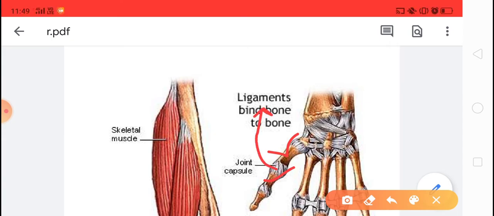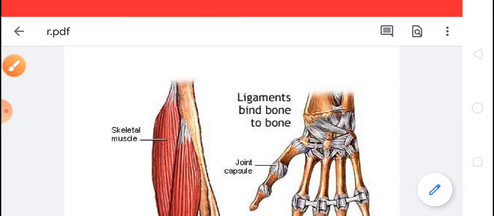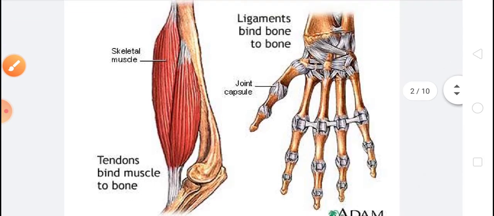Because of this movement of bones and muscles together, we can move our body parts. Muscles are attached to the bone by connective tissues called tendons. I hope you understood this.